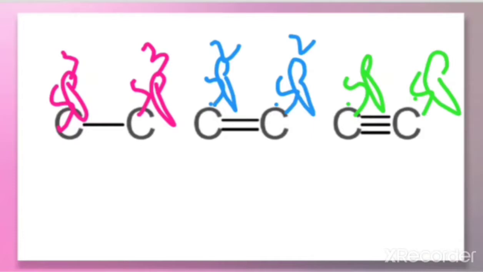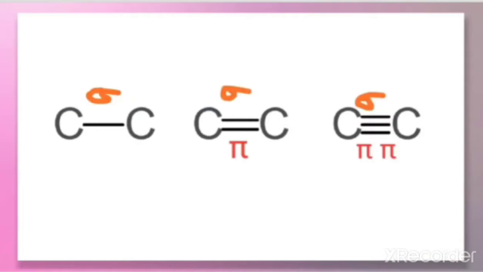So it is very important to note: when the carbon is singly bonded, it is an sp3 hybridized carbon. When it is double bonded, then it is sp2, and if it is triply bonded, then the carbon is sp hybridized. And when we talk about the bonds here, a single bond shows that there is a sigma bond. If there is a double bond, one of the bonds is sigma and the other one is pi. And if there is a triple bond, one bond is sigma and the other two bonds are pi.